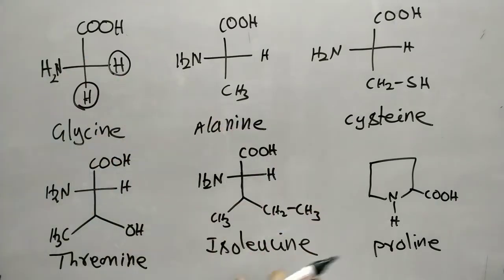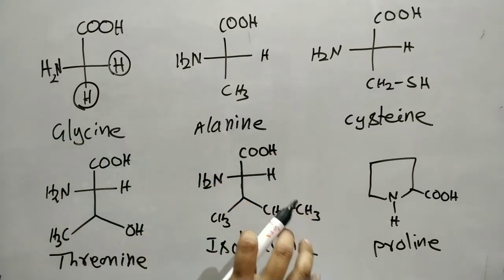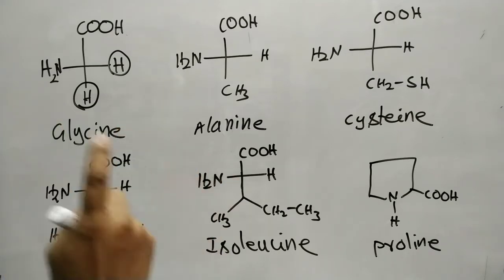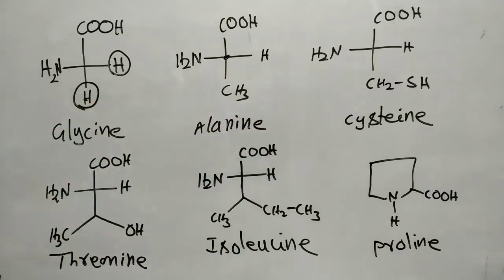Next, the remaining ones are all optically active. The remaining amino acids have at least one chiral carbon. Those are all optically active. But two amino acids have two chiral carbons. For suppose, this alanine has one chiral carbon, this cysteine has one chiral carbon, this proline has one chiral carbon.